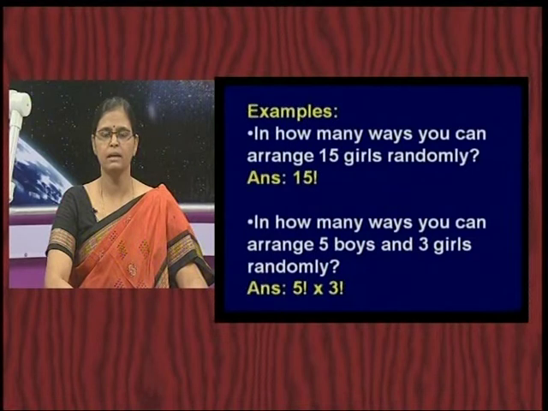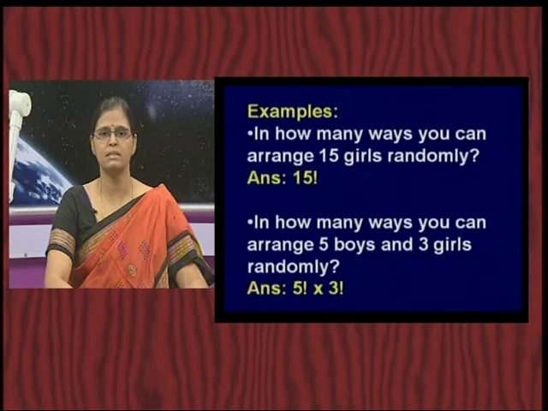Let me quickly brief you with some interesting examples where you can give the answer in less than a few seconds. In how many ways can you arrange 15 girls randomly? Just now we have seen, what is it? If you want to arrange 15 girls, selecting 15 randomly, it has to be 15 factorial.